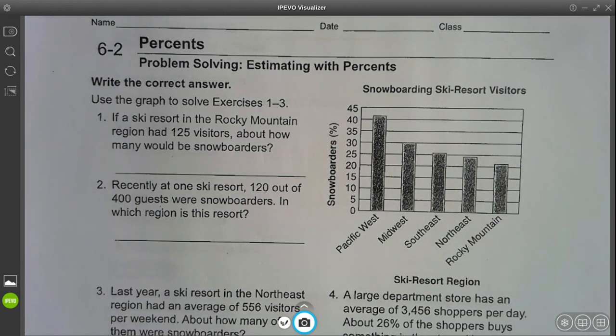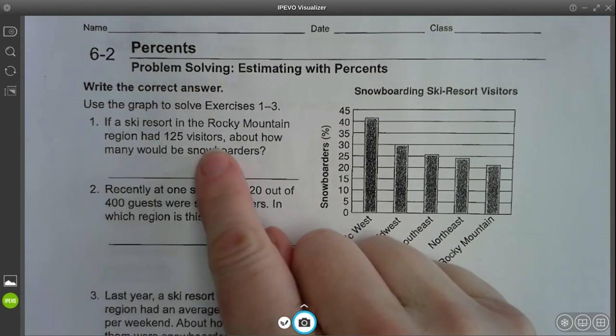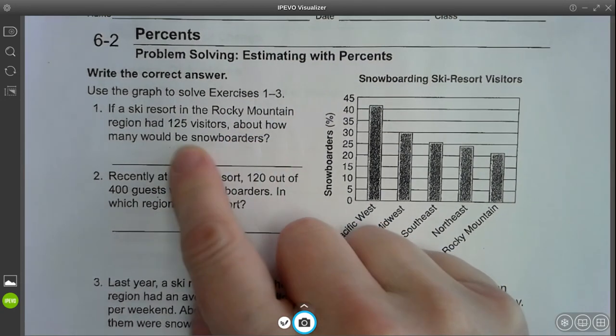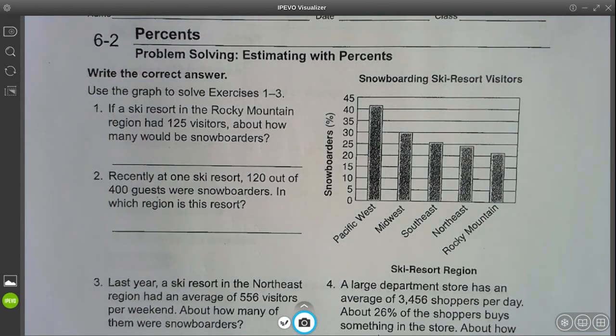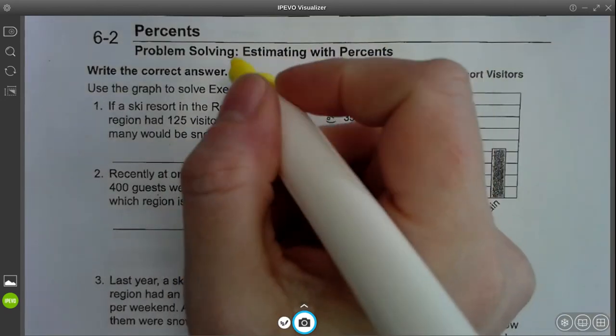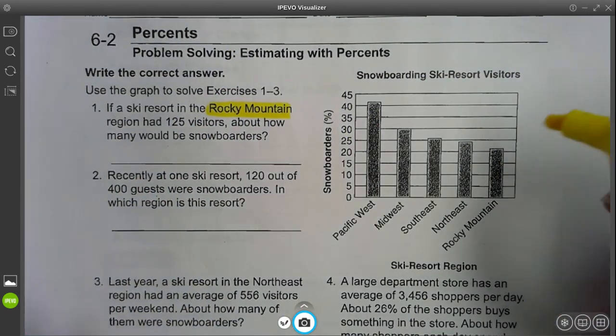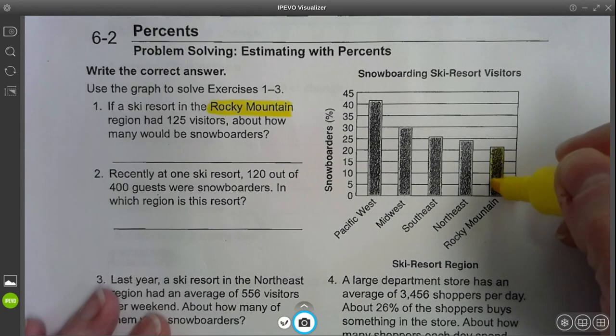Colorado region. So it said here, if a ski resort in the Rocky Mountain region had 125 visitors, about how many would be snowboarders? So the Rocky Mountain region on this graph is this bar right here.